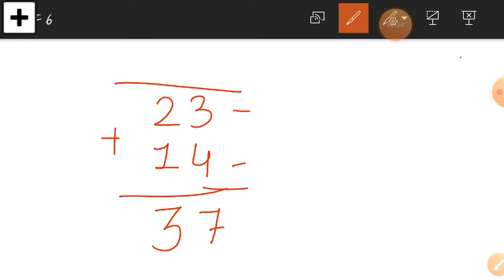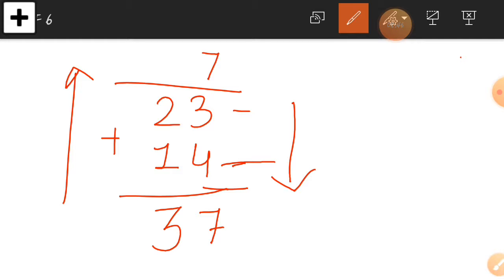Now this sum we will do again. I did this sum in the down way. Now I do this sum in the second way, which is upside. In the ones column I take 4 first. 4 plus 3, we are going upside. 4 plus 3 is equal to 7. First we did this sum in the down way, now we did this sum in the up way, adding by upside. And in the tens place, 1 plus 2 is equal to 3.